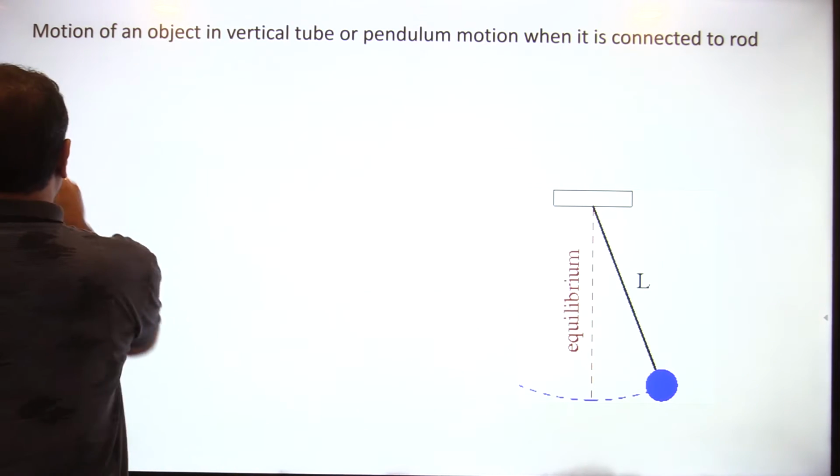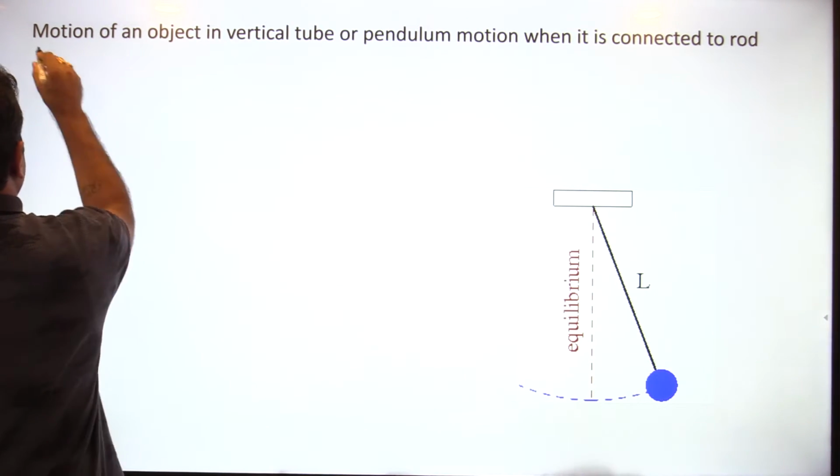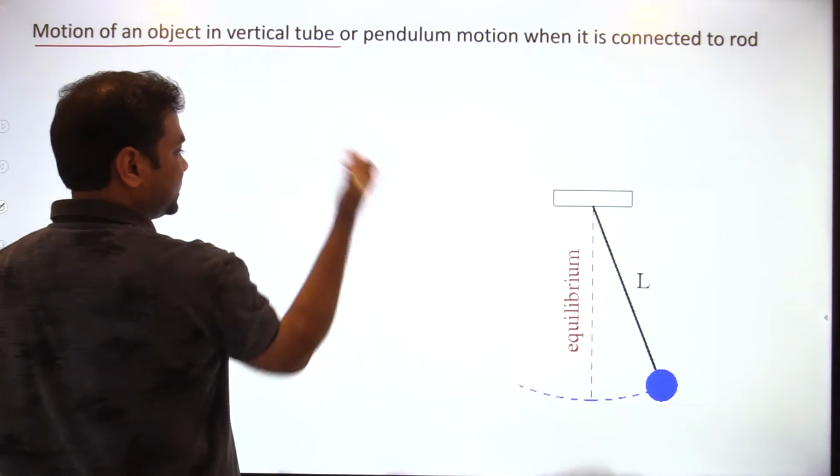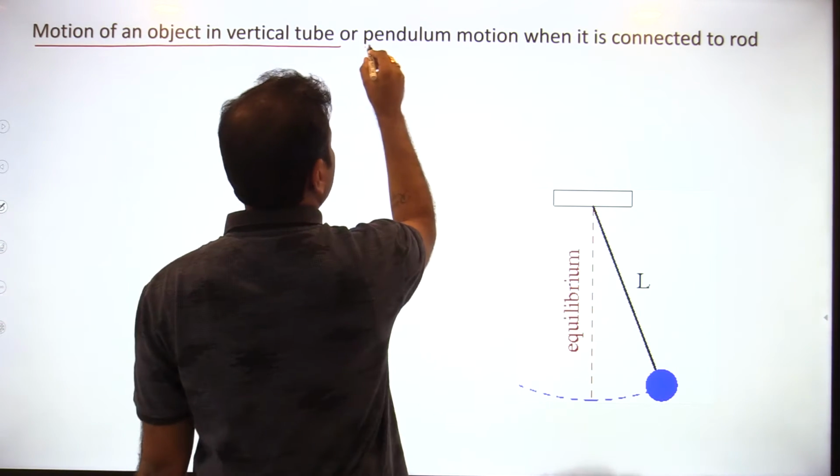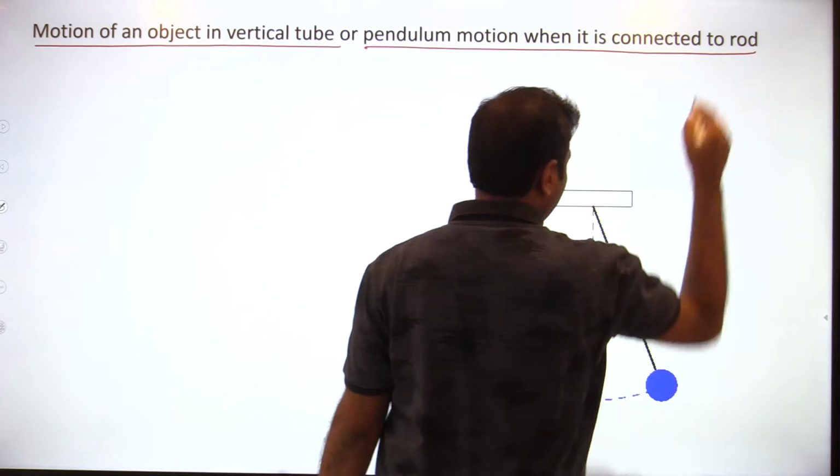So you see the title once: motion of an object in a vertical tube. This I will discuss later. Now I am first discussing pendulum motion when it is connected to a rod.